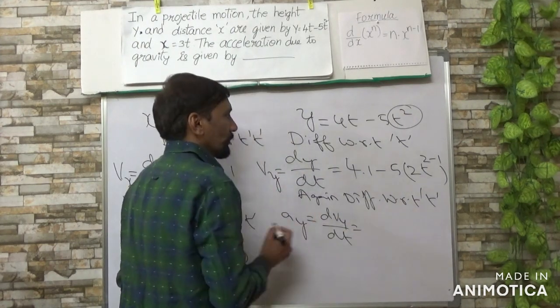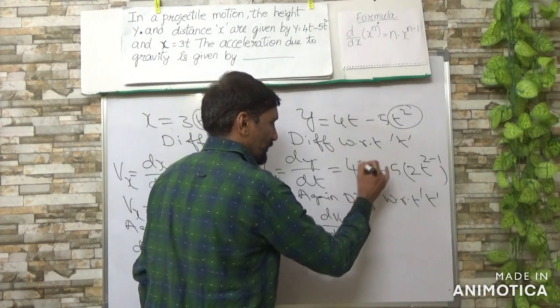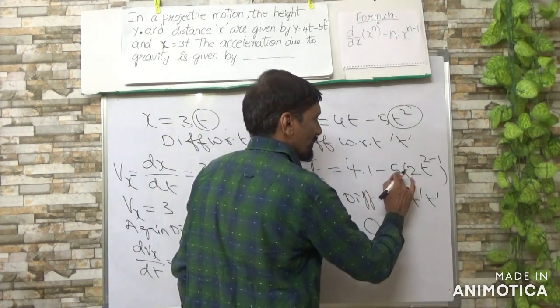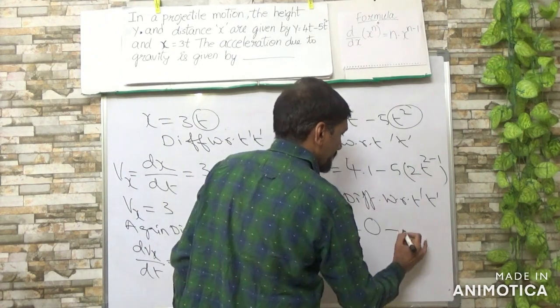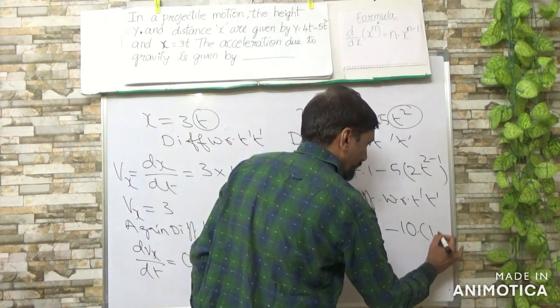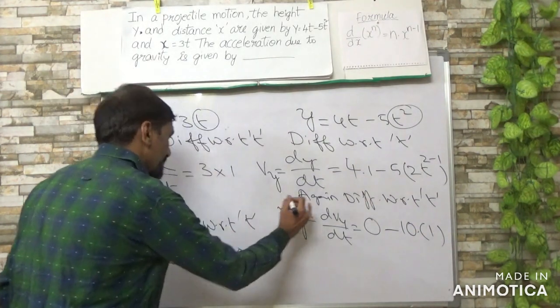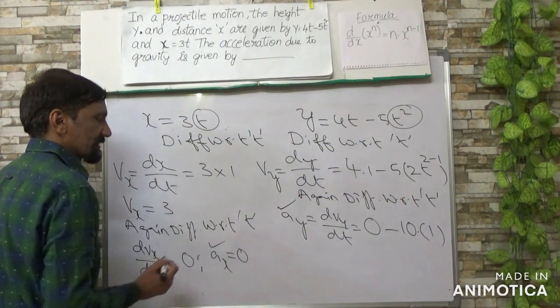Differentiating the constant gives 0. When you simplify further, you get minus 10t, so 10 into the differential value of t, 1. So you have ay, and you also know ax.